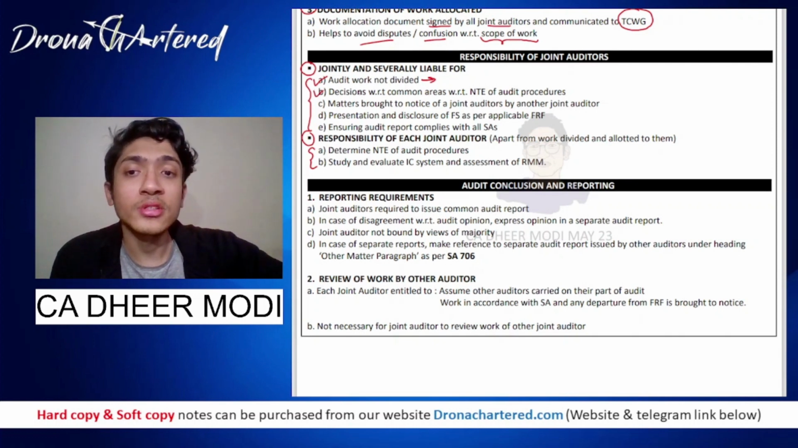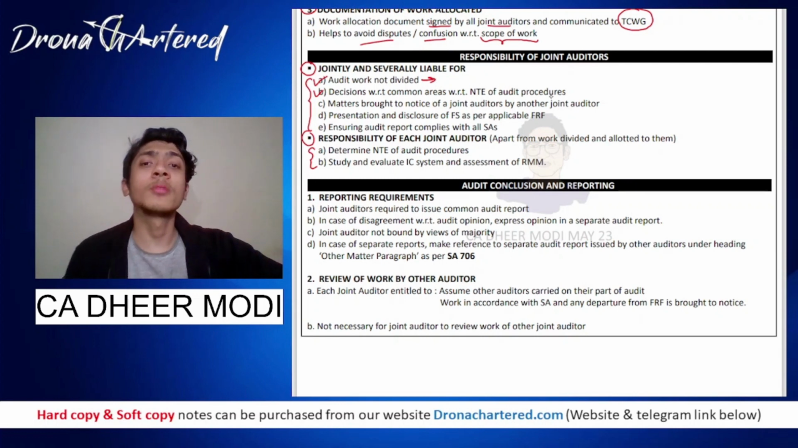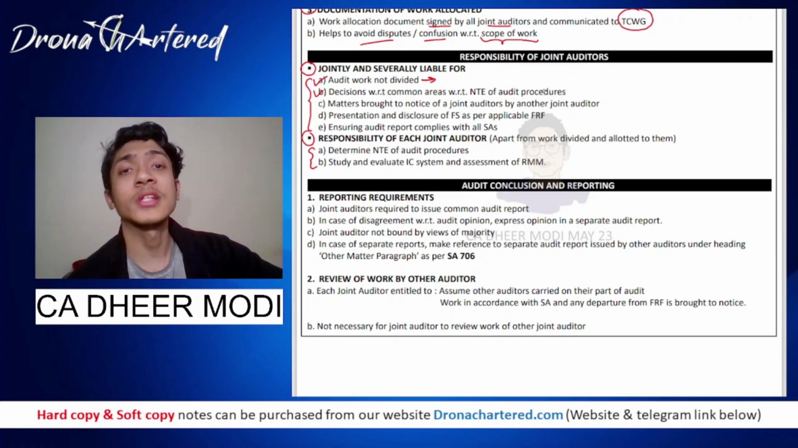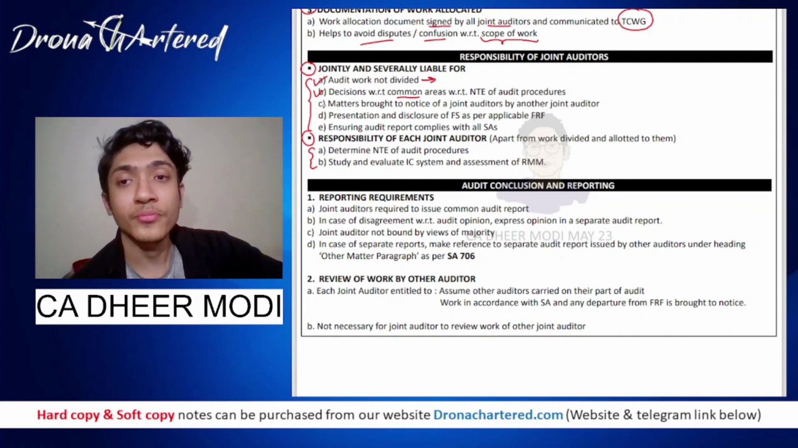Your second is decisions with respect to common areas. That is the nature, timing, and extent of audit procedures to be performed for common areas. These decisions also, they will be jointly and severally liable.